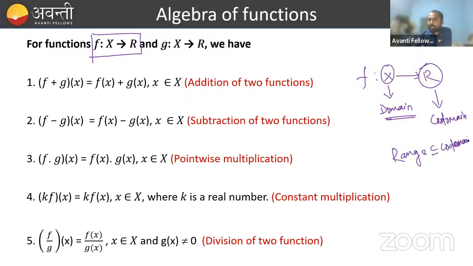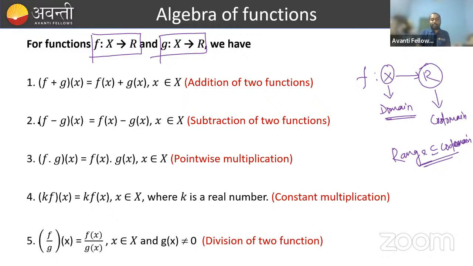Yes or no? Another function g is given which is also mapping from X to R. So both the functions have the same domain and same codomain.